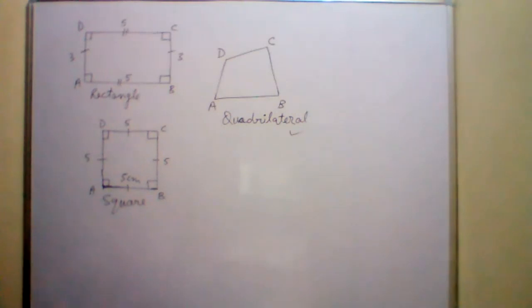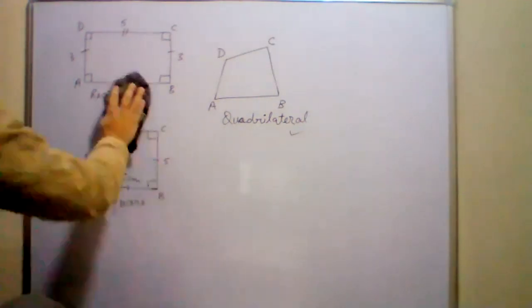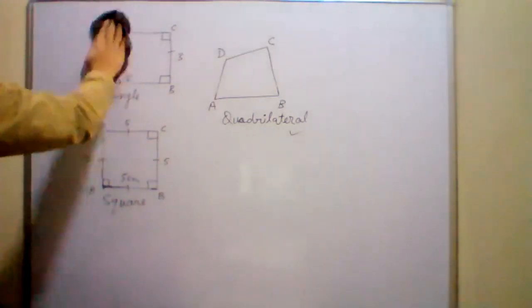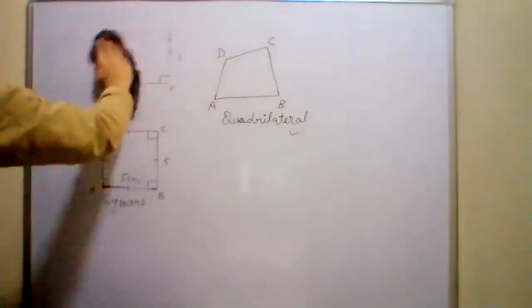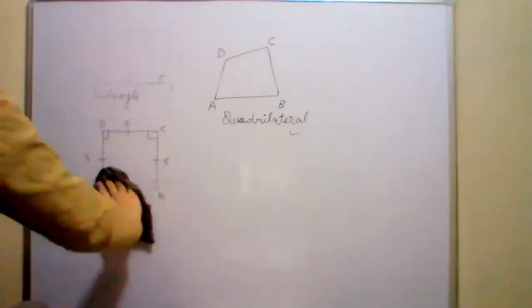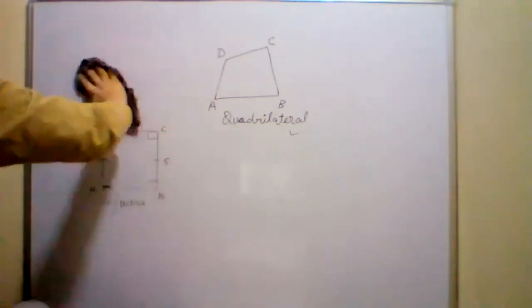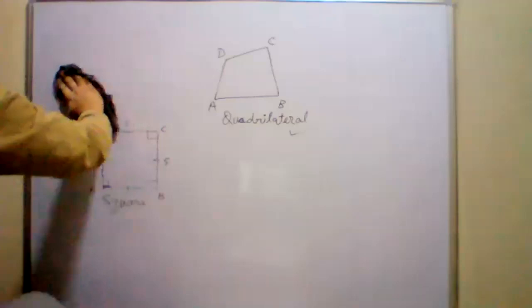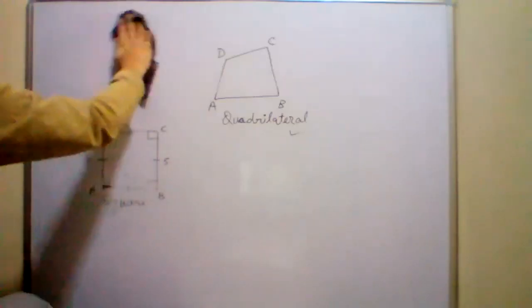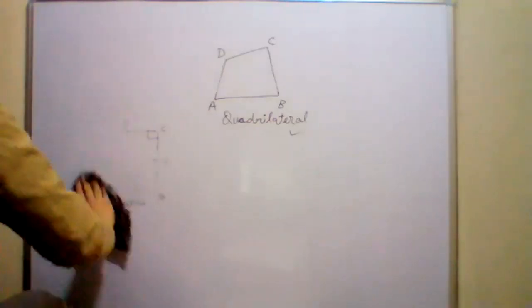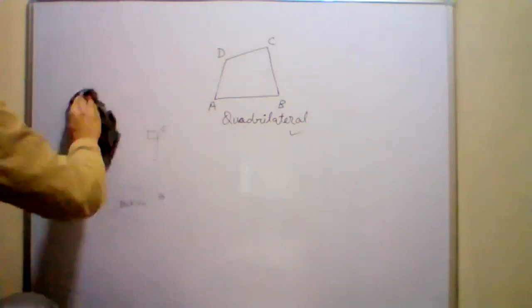Okay, the next one is parallelogram. Rectangle पढ़ लिया हमने. All these are types of quadrilaterals. Rectangle is also a quadrilateral. Square is also a quadrilateral. One more, parallelogram.